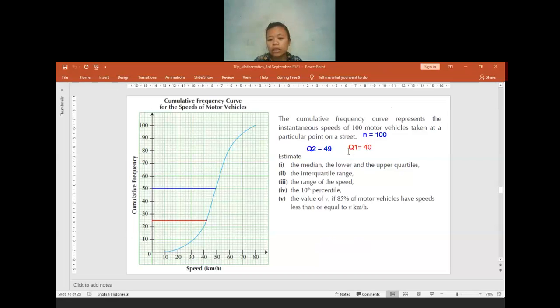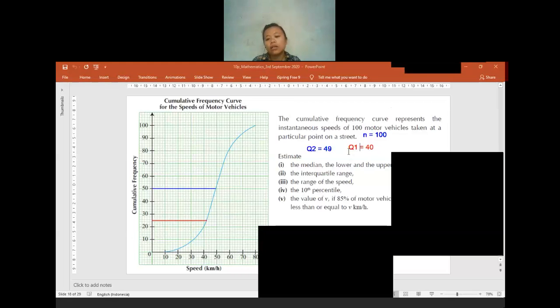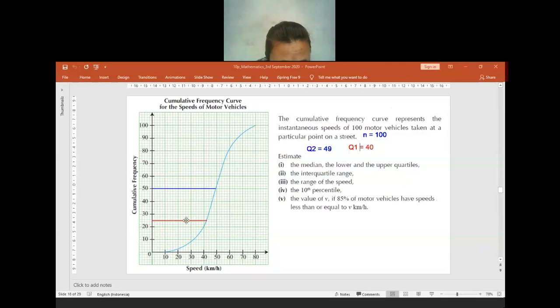Is there anyone who has confusion here? Is there anyone who gets confused? No? Okay. Teacher, it's more than 40? No, it's not more than. It's exactly 40, just my line is over the curve. It's 40. It depends on which one you have to find. The question says that we have to find the median first, then the lower quartile, then the upper quartile. That's why I find the Q2 first. But the order, if you want to find the Q1 first, that is okay, as long as you label it properly.